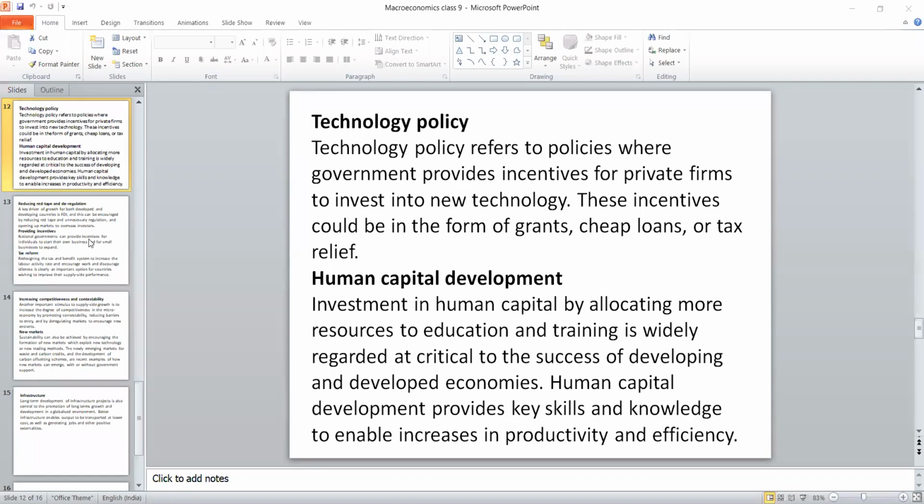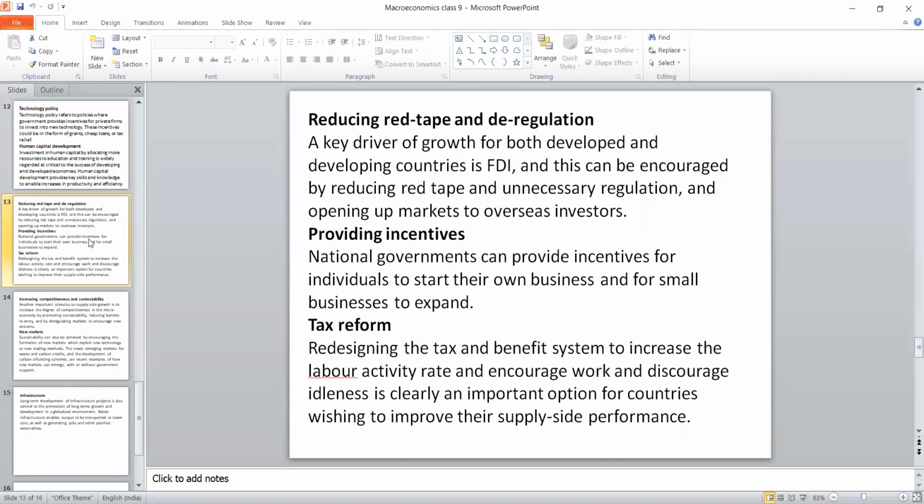Then the third one is how to reduce red tapeism and how to deregulate. Suppose we are investing in industry within our own territory, we cannot improve. So we have to invite the foreigner to invest. There are 2 things called FDI and FPI. FDI means foreign direct investment. FPI is foreign portfolio investment. Using these 2 tools, we can improve the economy to develop or grow.